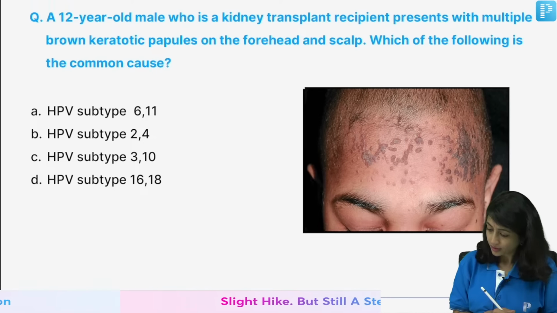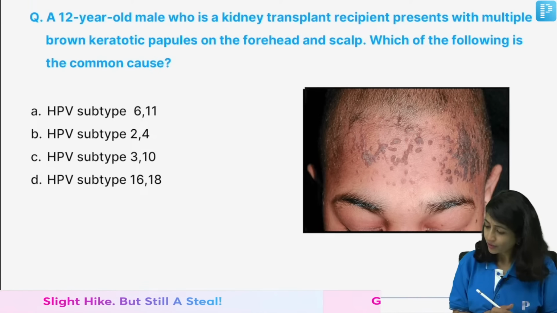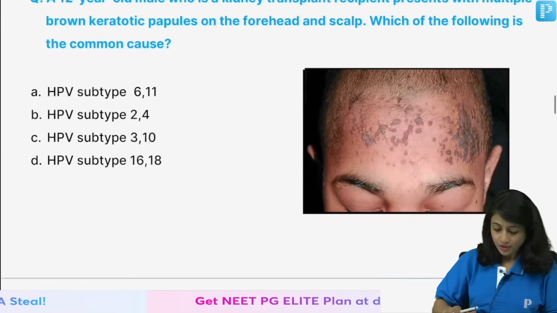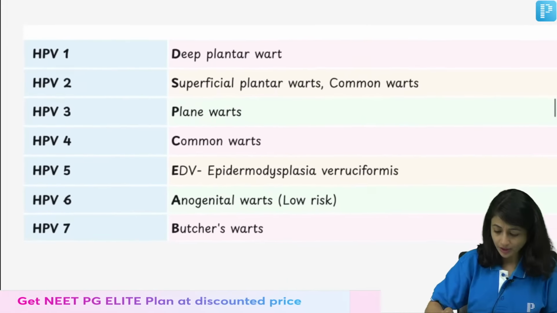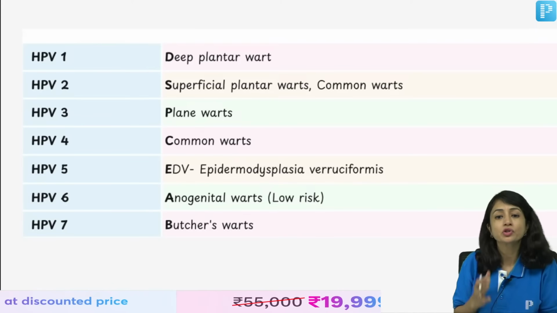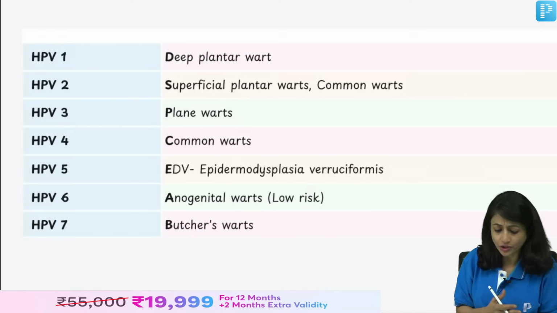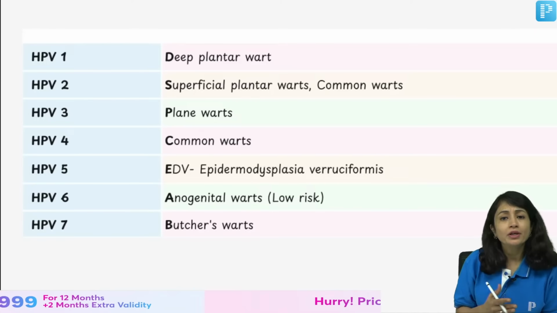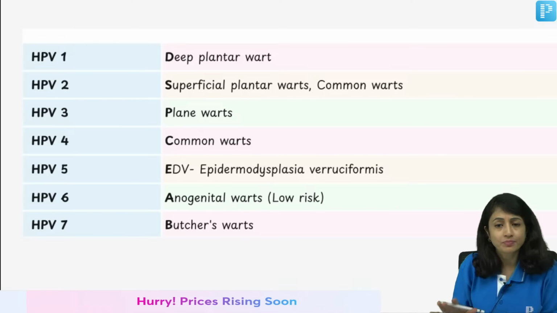Okay, B, D. So I have all kinds of answers here. First let me show you this, then I'll come back to the question. Now remember students, I think there's a lot of confusion here. HPV has more than 200 subtypes, right?